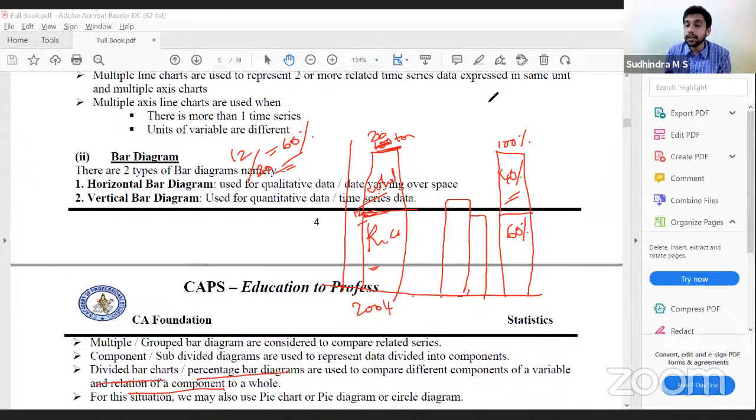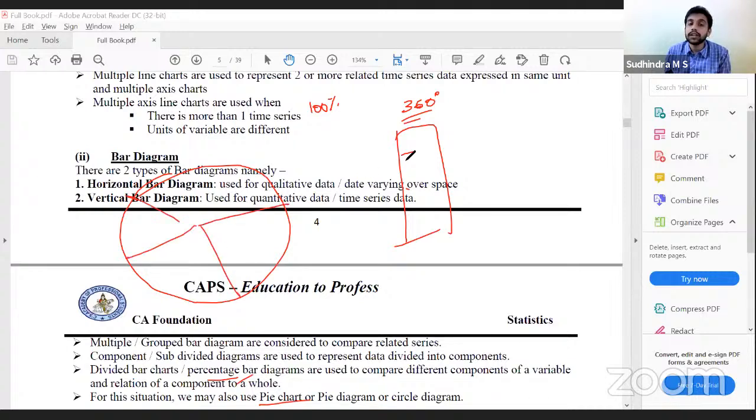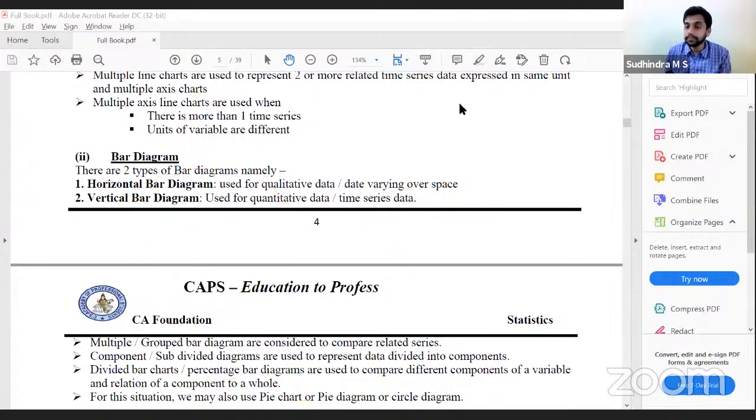First is the simple bar diagram, wherein we have horizontal and vertical, depending upon the data that we are using. Then multiple bar diagram, component bar diagram, and percentage bar diagram. Clear with this? Yes, sir. For this situation, we can also have a pie chart. Instead of converting it to a 100 percentage bar diagram, I'll convert it into 360 degrees. I'll convert all the given data into degrees, then draw a circle and divide the circle based on the degrees we have got, and we get a pie chart. So that is diagrammatic representation. Clear with this? Yes.